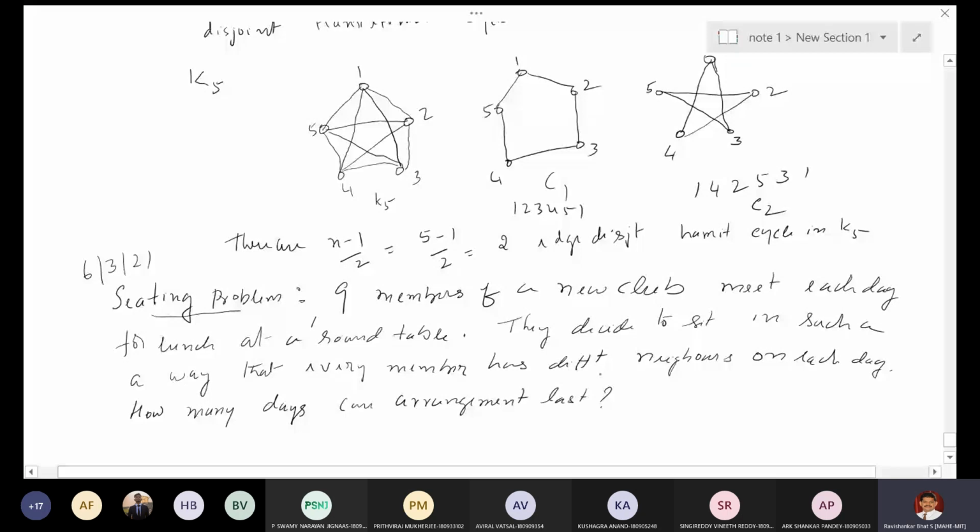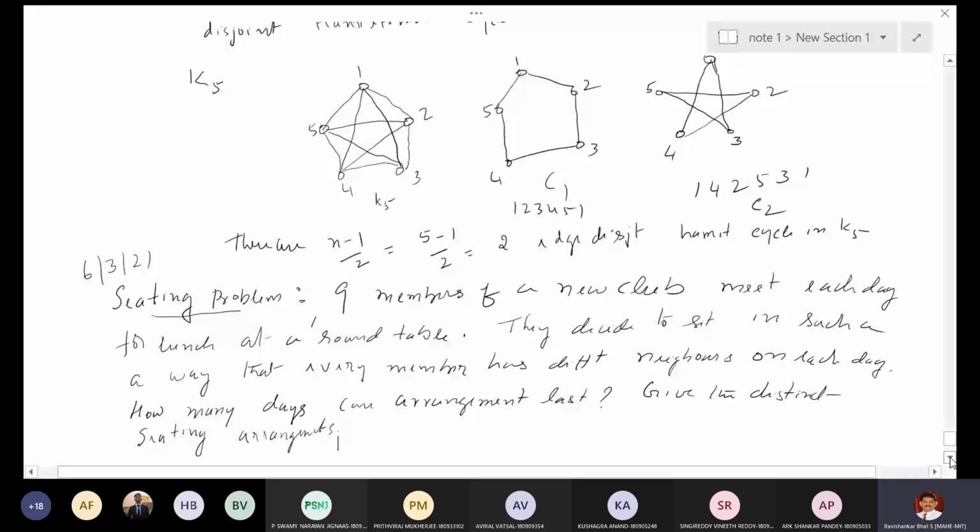And give the distinct seating arrangements. So that is the question.